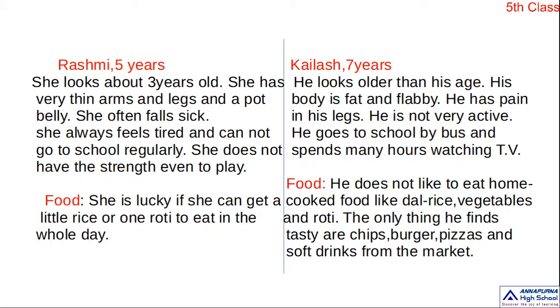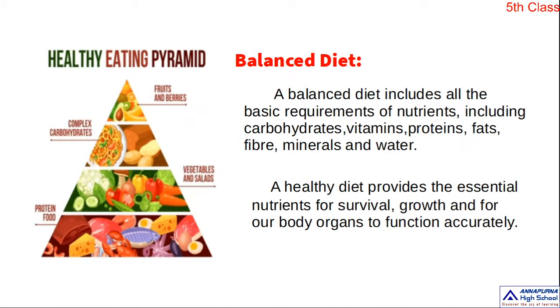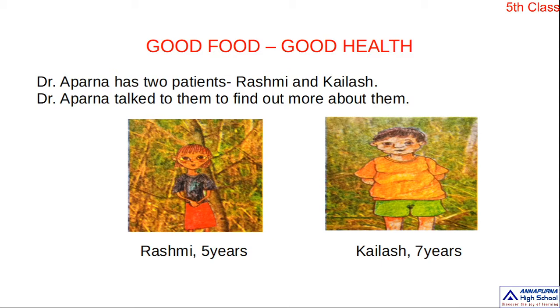Okay. See his food. What kind of food? He does not like to eat home cooked food like dal, rice, vegetables, roti. Such kind of food items he does not like to eat. Always he would like to eat only things he finds tasty, like chips, burgers, pizzas, soft drinks from the market. Okay, children, chocolates. That means all kinds of food items from outside. Okay, that's why he appears like this. How is he? He is Kailash. Okay, children.